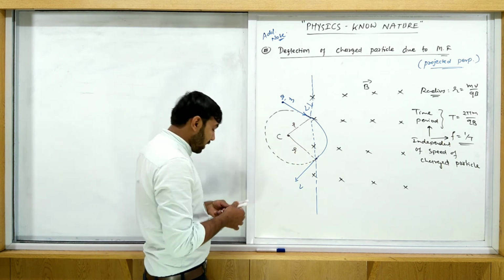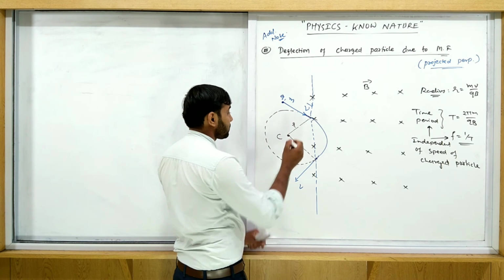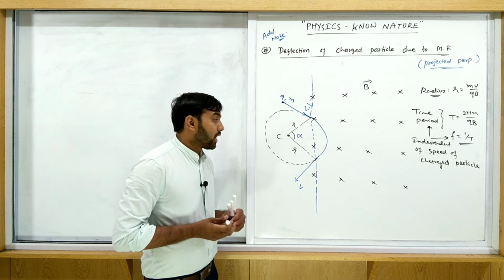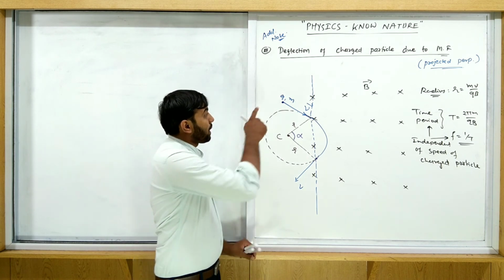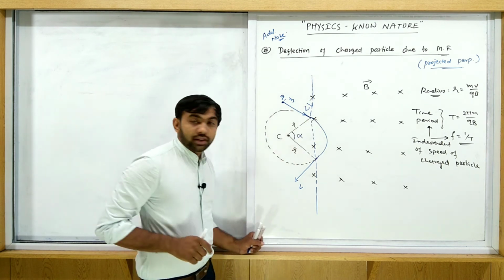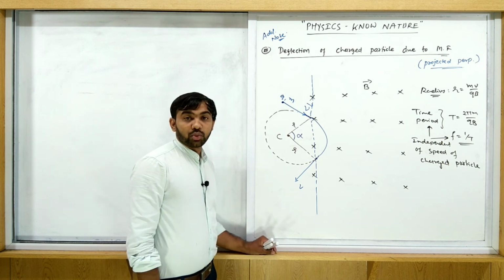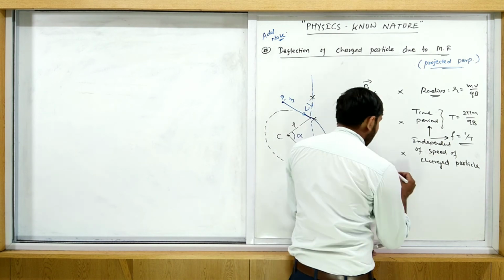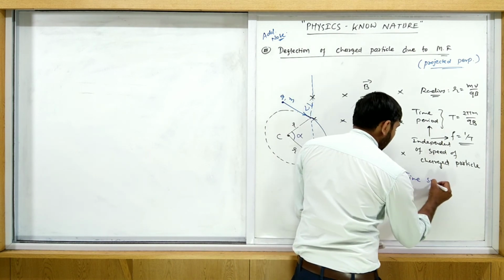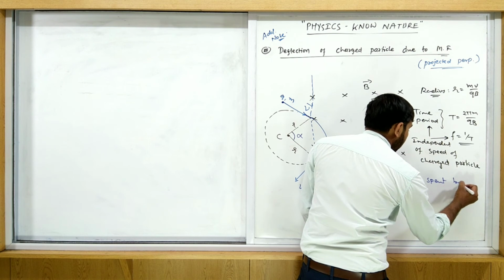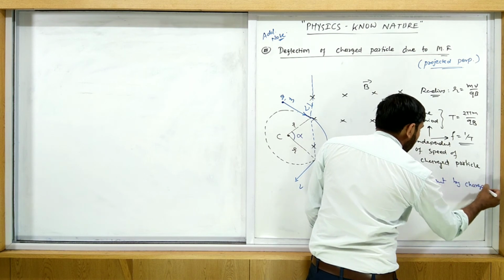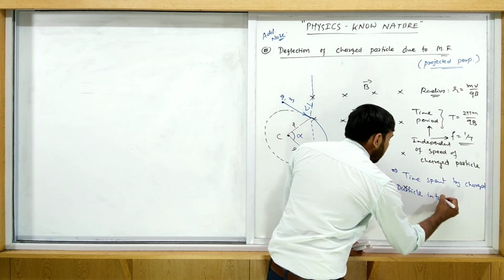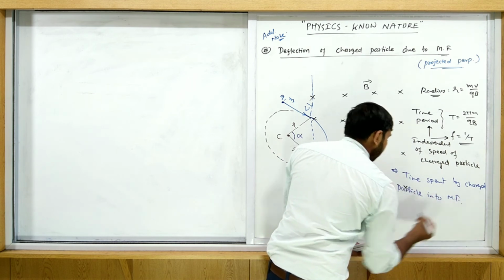Here you take some angle, alpha. Suppose here this angle is alpha. Then the time spent by this charged particle in the magnetic field, we do not use the equation 2 pi m upon qB. So at that time how do we find this? Write down: time spent by charged particle in magnetic field.